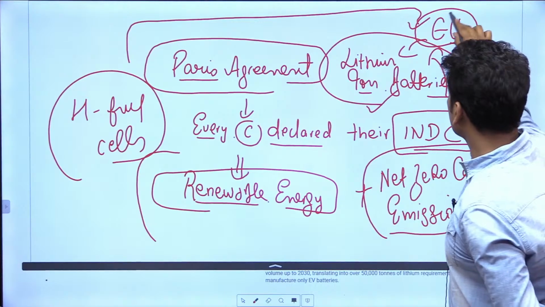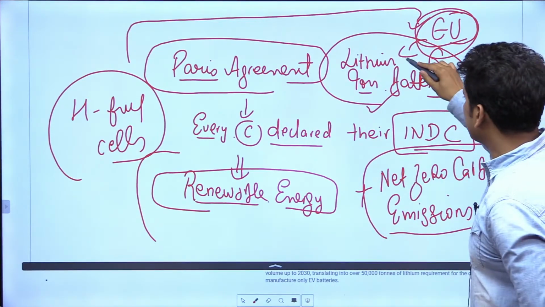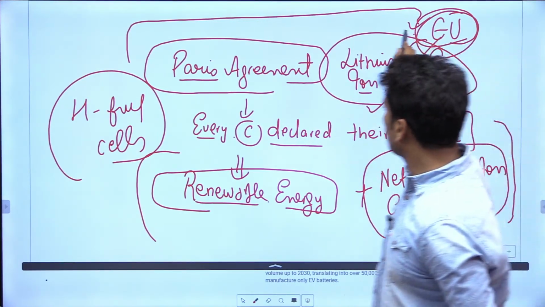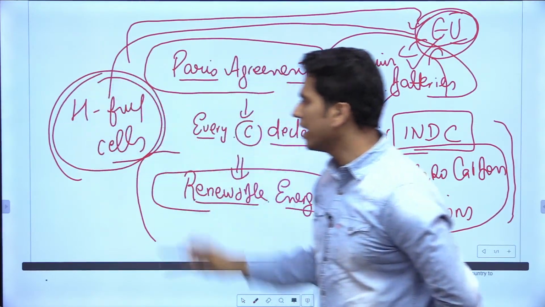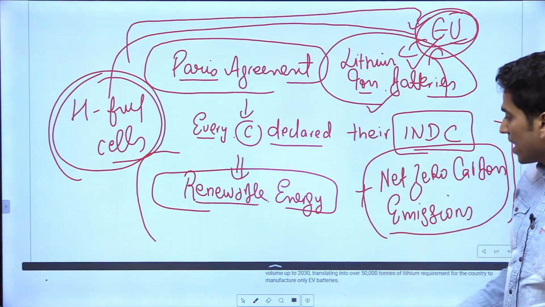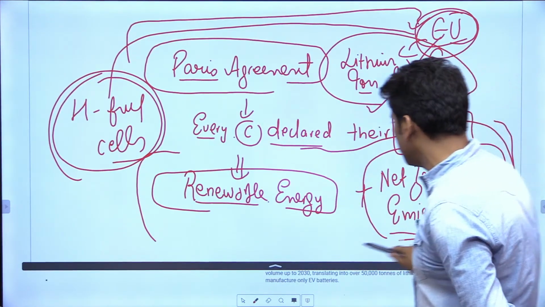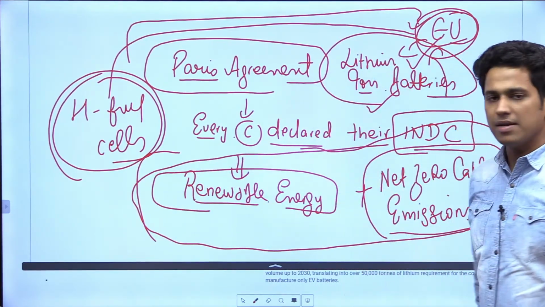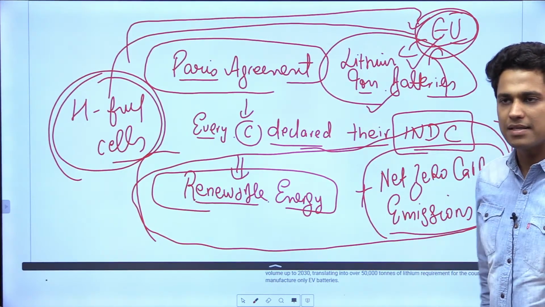Our target is to move towards electric vehicles, and this is an option available. We want to make headway into hydrogen fuel cells in order to achieve the targets we set in the Paris Agreement.